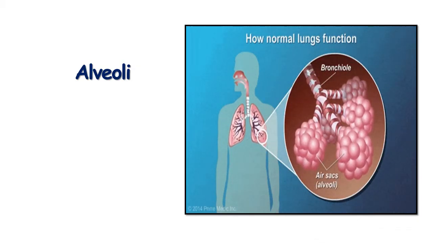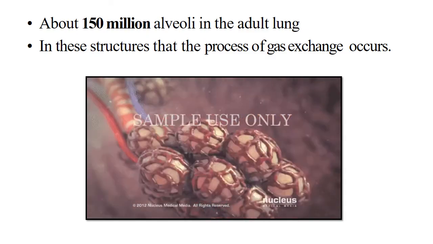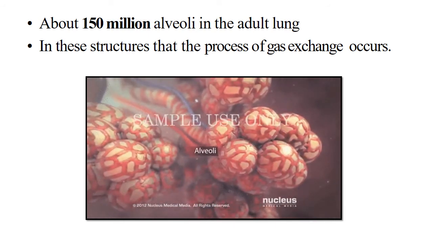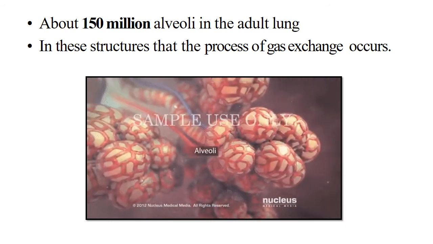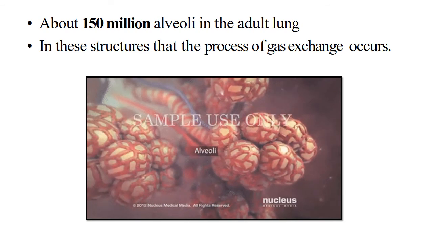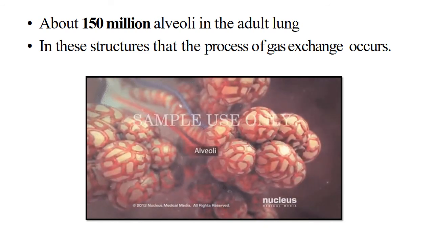Now we will see the alveoli. You can see in the figure, this is the alveoli. It is round in shape. It is the end part of the respiratory system in the lungs. About 150 million alveoli are there in the adult lung. In this structure, the process of gas exchange occurs.